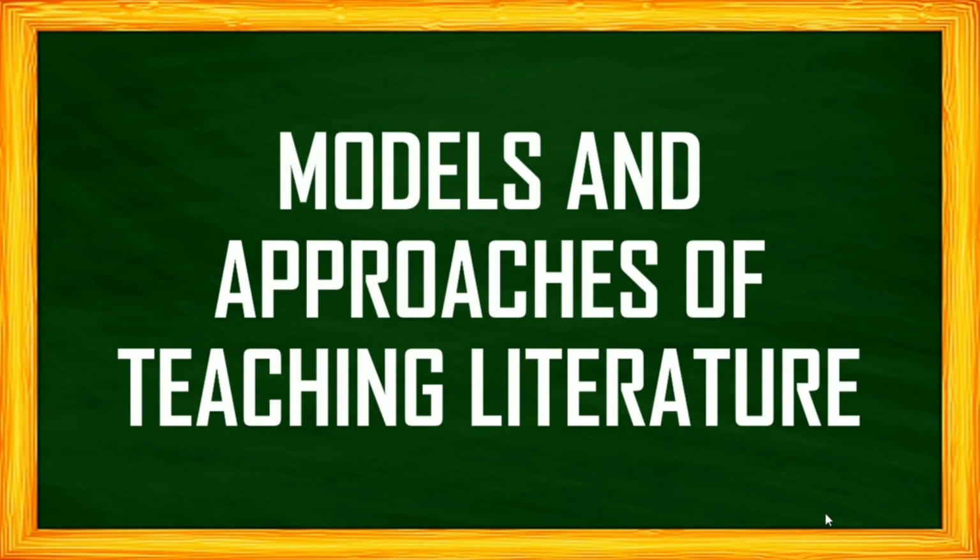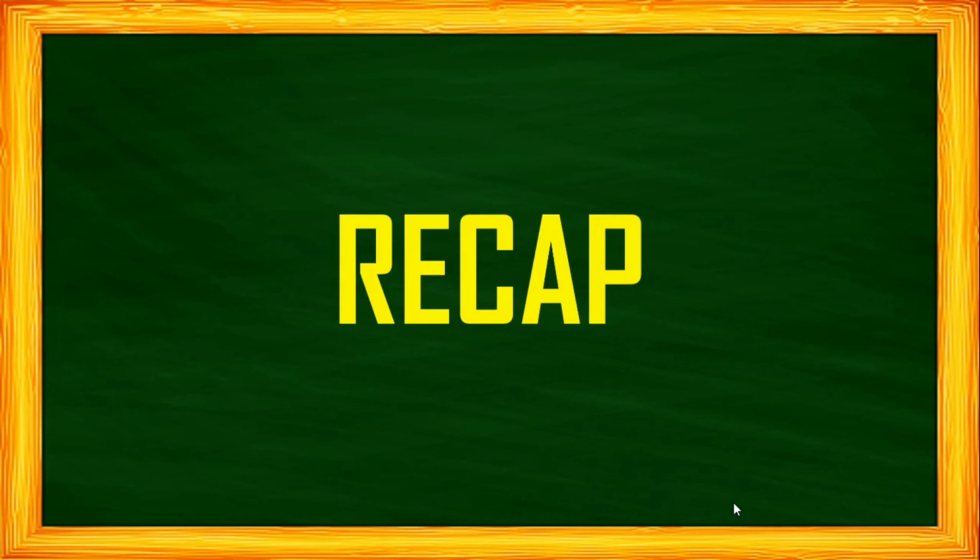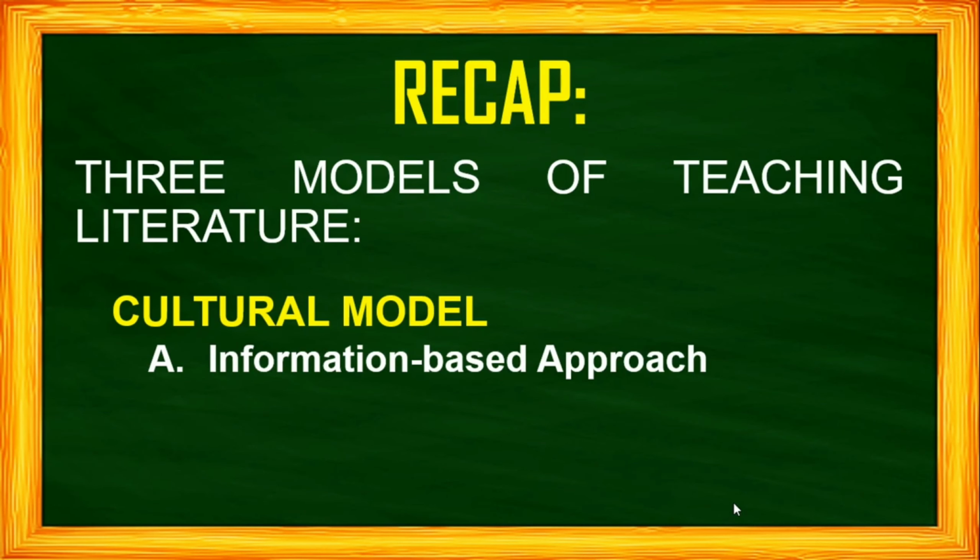And that ends our presentation on the topic models and approaches of teaching literature. Now, before we end, let us have a short recap of what we have learned in this video lesson. We have talked about the three models of teaching literature. The first model is cultural model, and under it is the information-based approach.